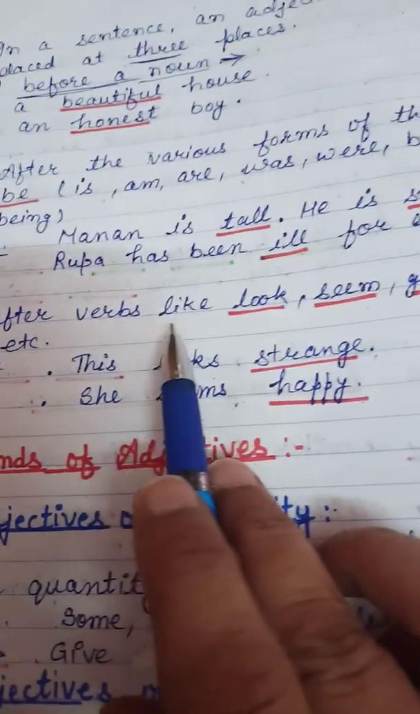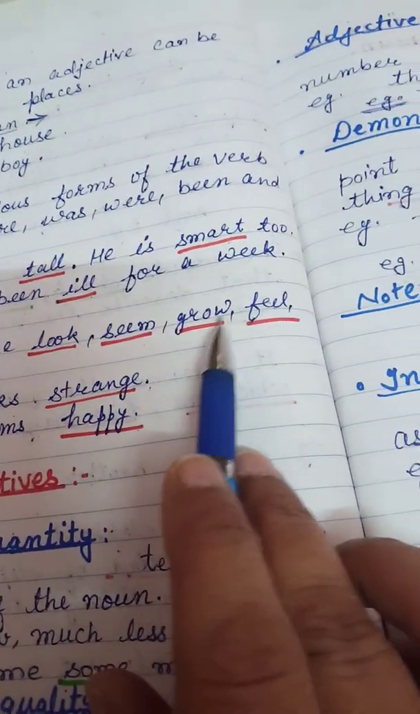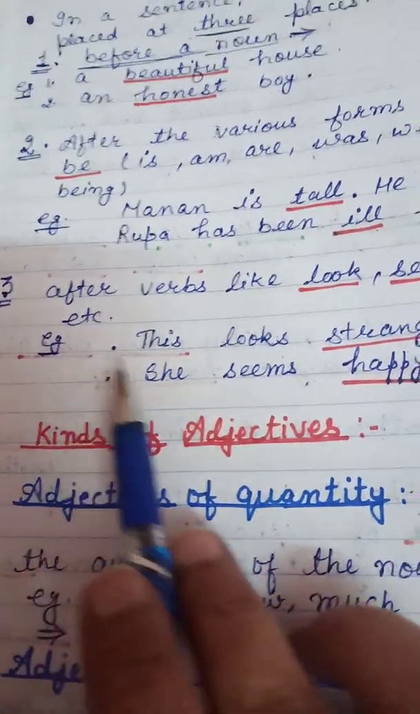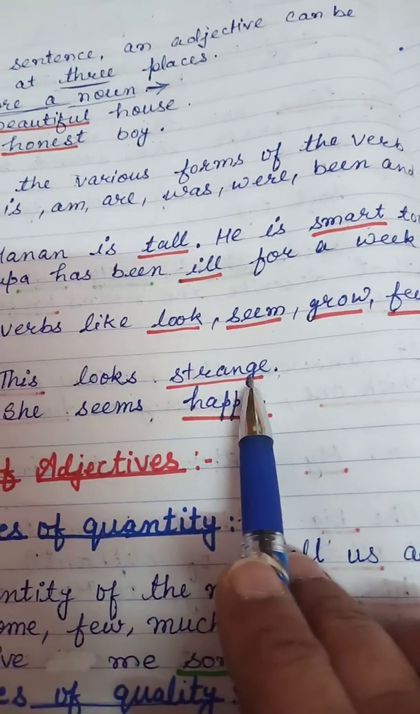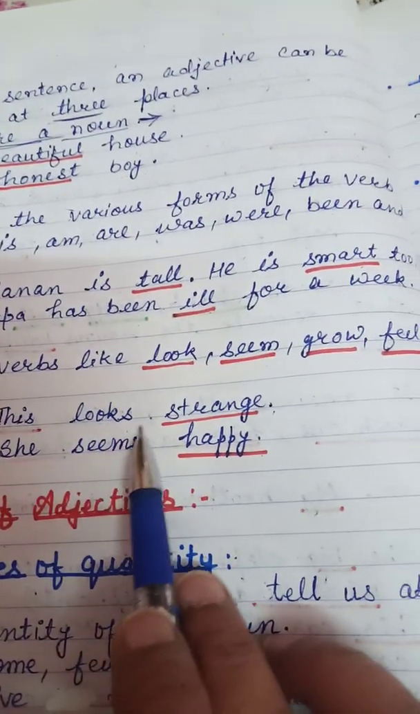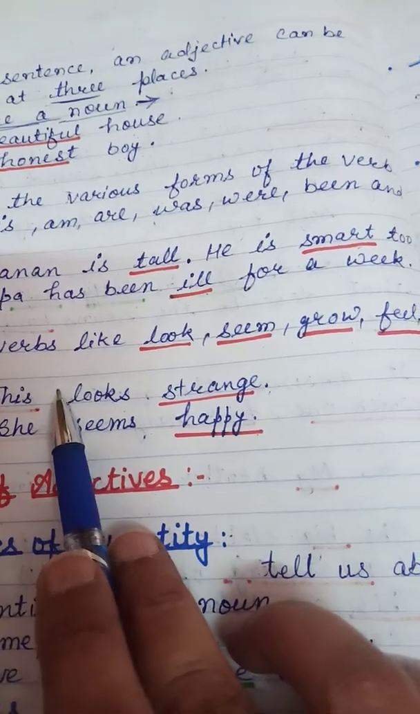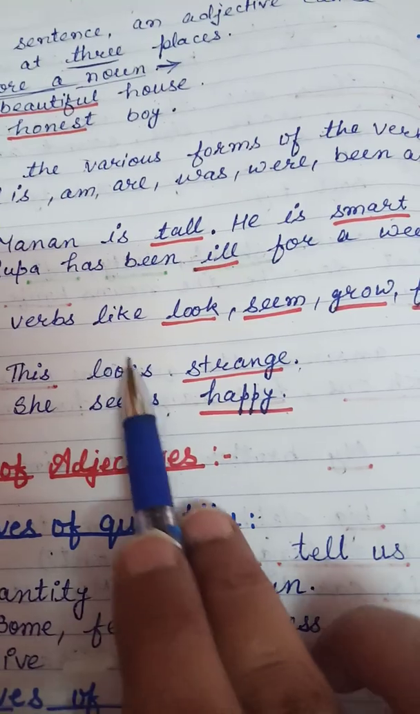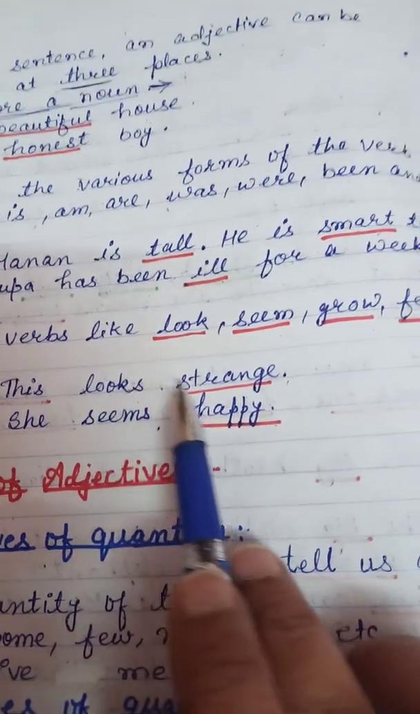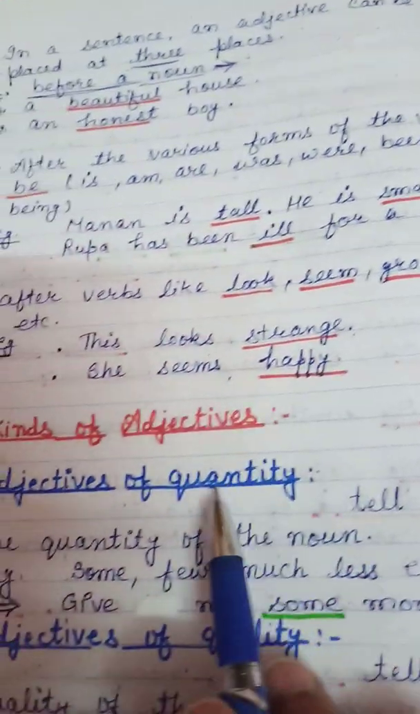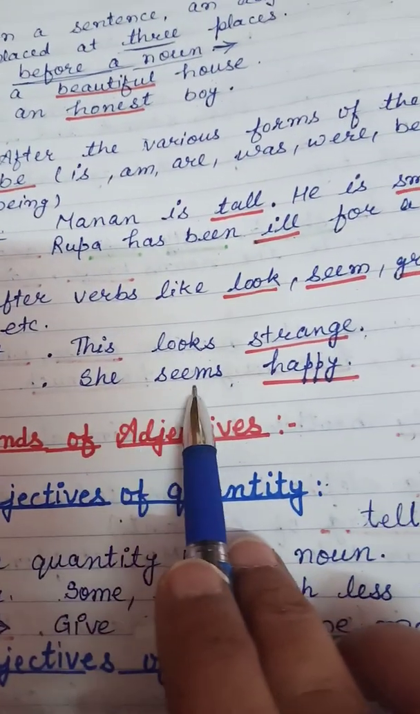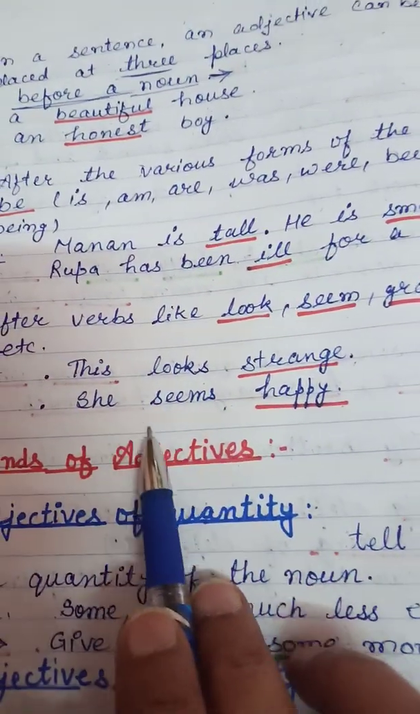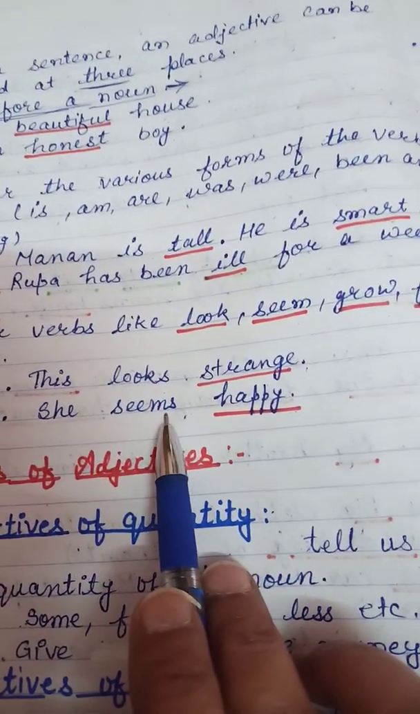Third, after verbs like look, seem, grow, feel, etc. Example: this looks strange. Here, looks is a verb and strange acts as an adjective and it comes after the verb. Second example: she seems happy. Here, happy is an adjective and seems is a verb.